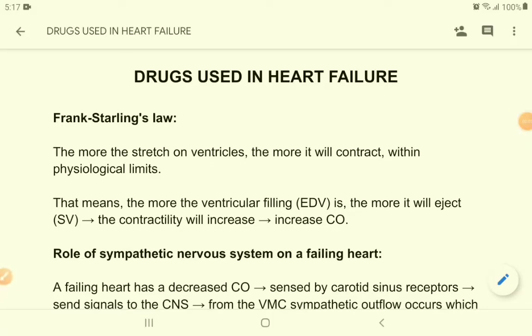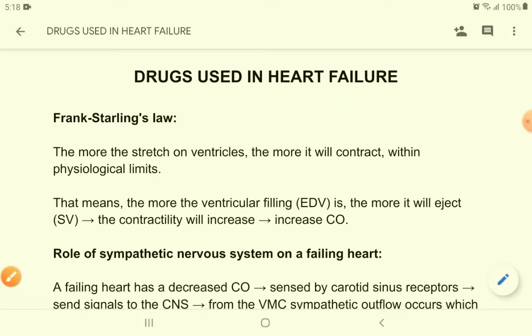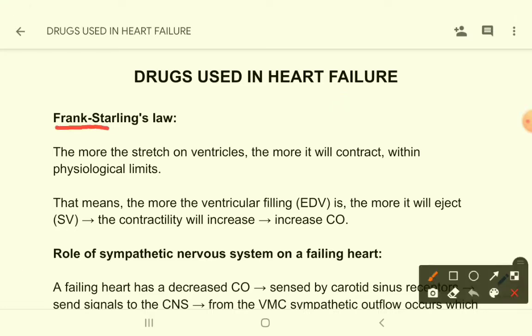Dear students, today we are going to talk about a very important topic in cardiovascular pharmacology. The topic is drugs used in heart failure. So let's start. First of all, we want to know about the Frank Starling's law.